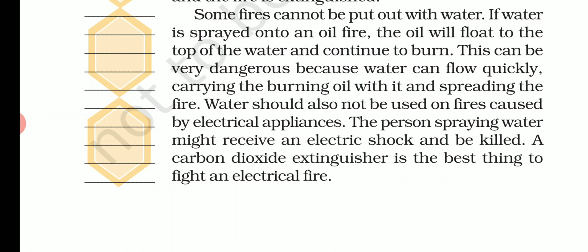There are two types of fire. One is oil fire and another is electric fire. Why is it not controlled? Because oil will float on water and oil is a fuel of fire. It can easily catch the fire. So we cannot control oil fire. Second option is electric fire. Why? Because the person who is giving water to the electric fire will catch the electric current, the shock. He will catch the shock and can die at that moment. So two types of fire cannot be extinguished by water, that is oil fire and electric fire.